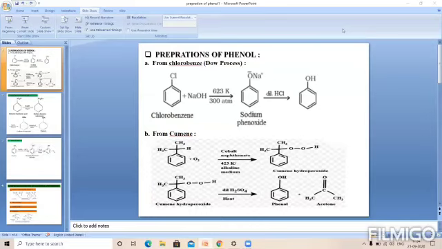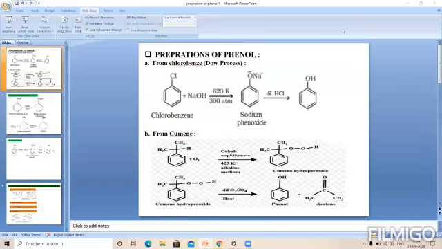In this method, with cumene we are doing air oxidation. If you see the reaction, cumene on air oxidation in presence of cobalt naphthenate, which is the catalyst, gives cumene hydroperoxide. That means air oxidation takes place at the isopropyl group, and it is converted into cumene hydroperoxide.